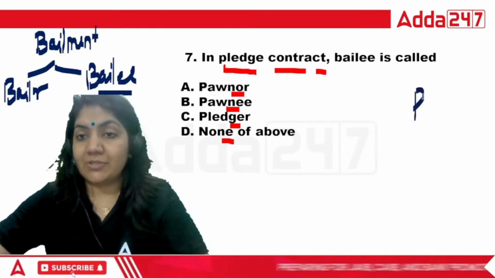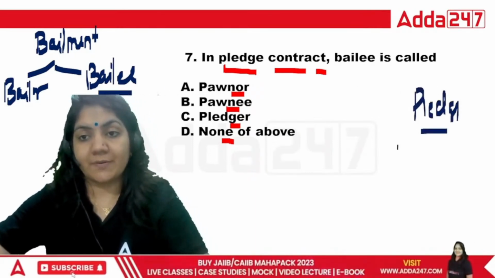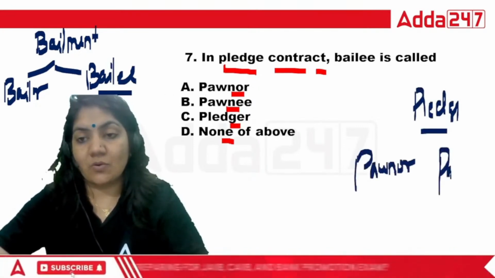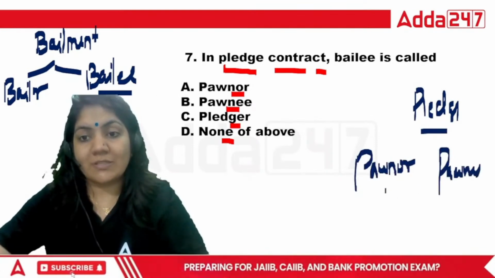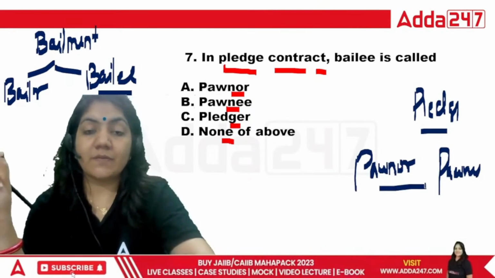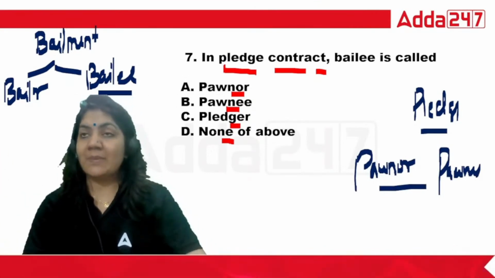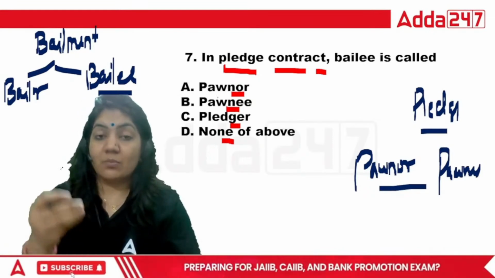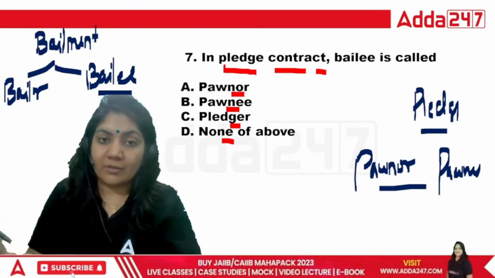So in the pledge, there are two persons. The first is the Pawnor and the second is your Pawnee. So what is pledge? Pledge is basically, suppose we are taking 10 lakh rupees from the bank. In that case, we are giving a movable thing as security to the bank.